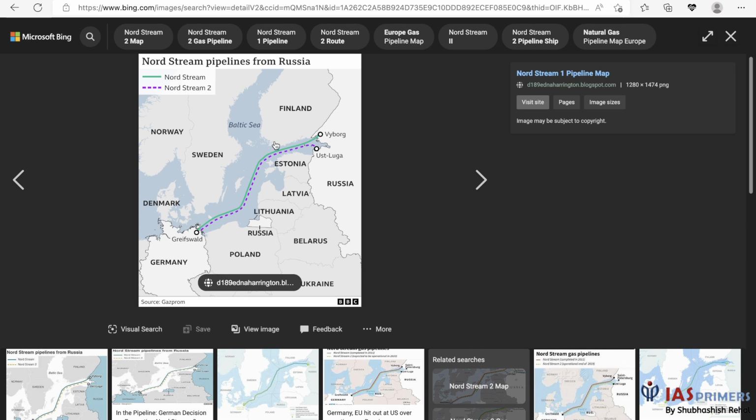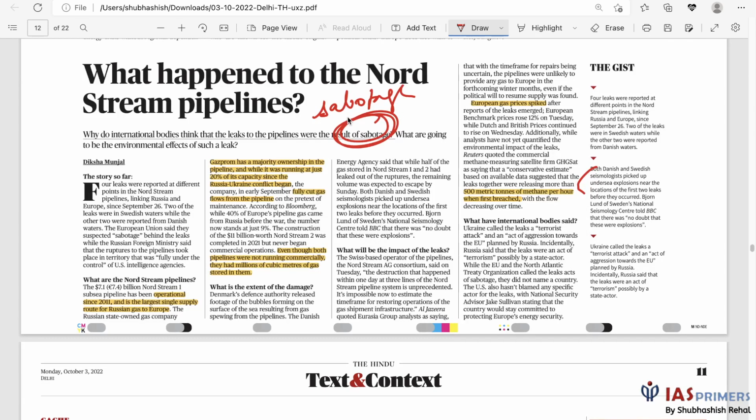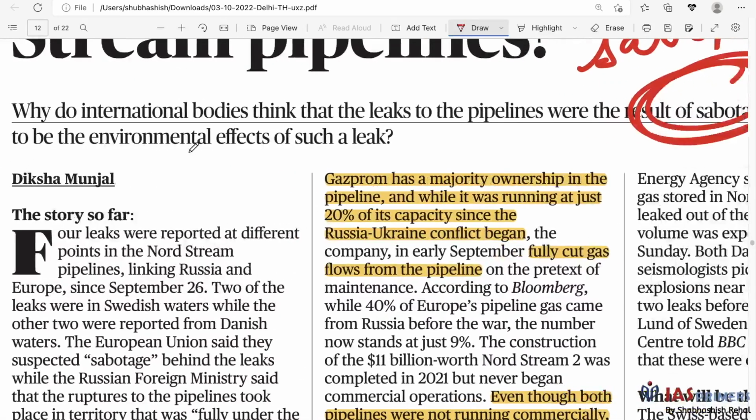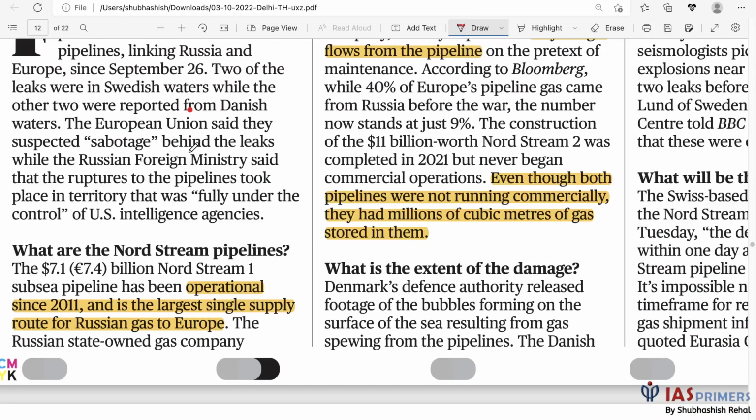Okay. So a blast has taken place. Leakage has taken place, and some seismologists around this region felt that there was an undersea explosion. So possibly there was an element of sabotage. Sabotage means deliberately spoiling something, breaking something. So that has taken place. Okay. So what are the implications over here? See, this route has been operational since 2011, and it is the largest single supply route for Russian gas to Europe.